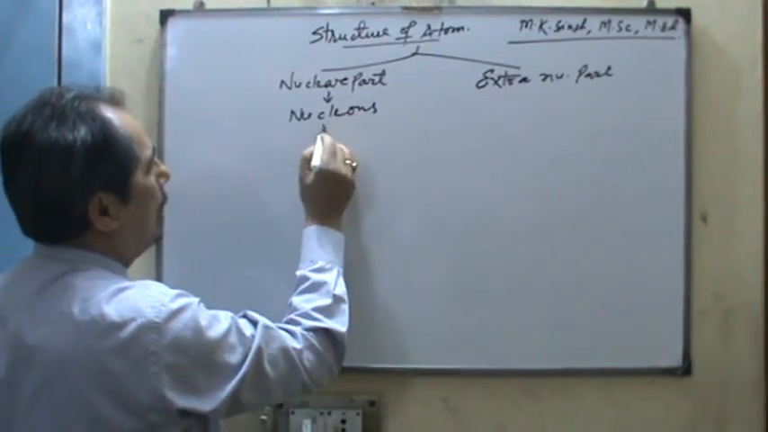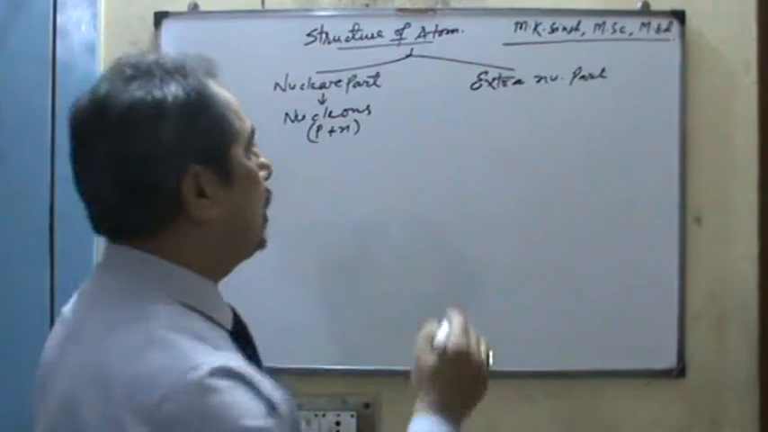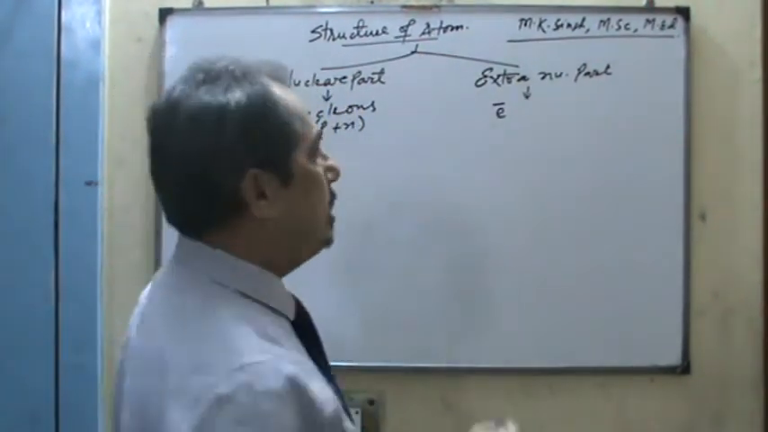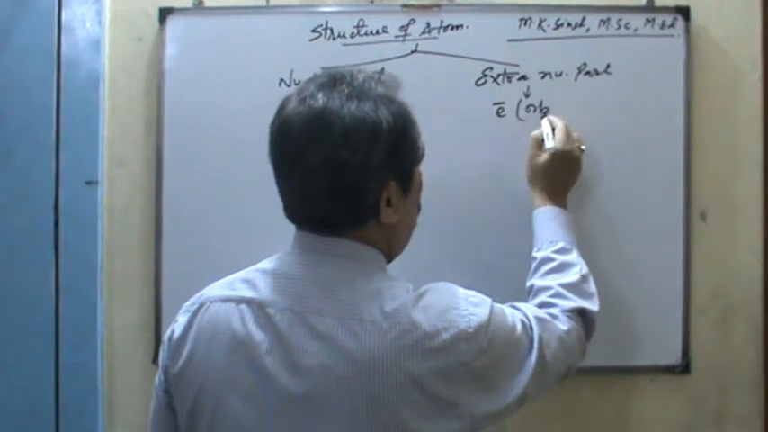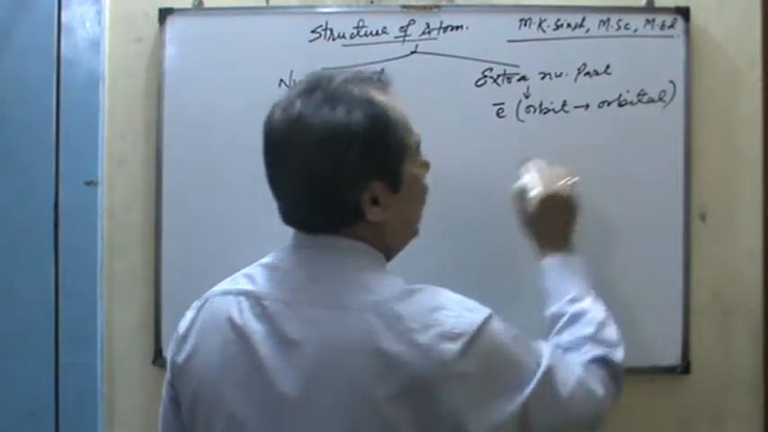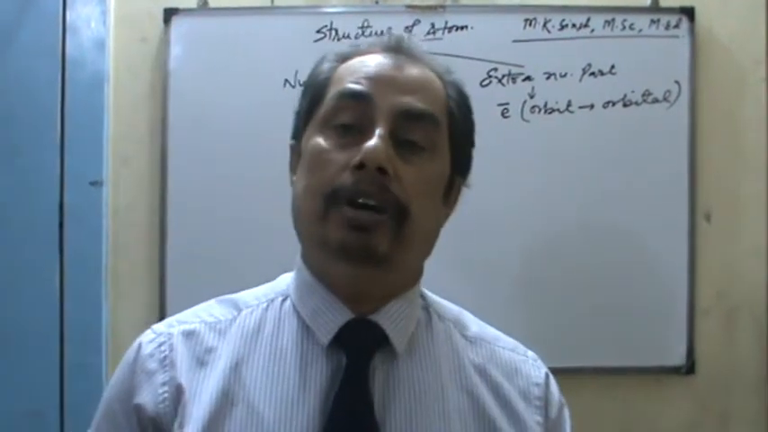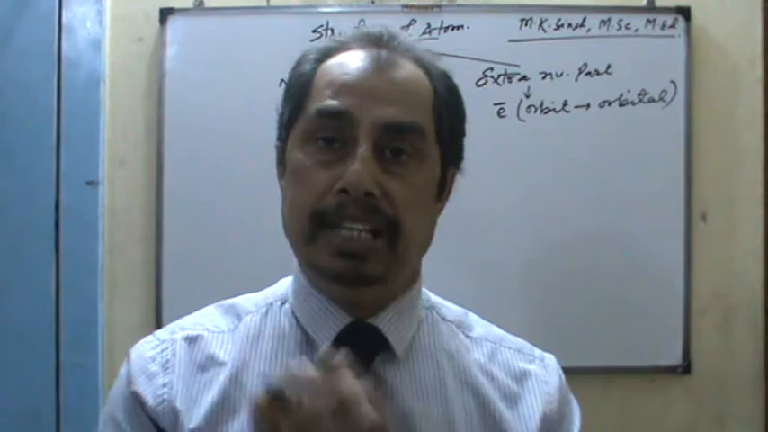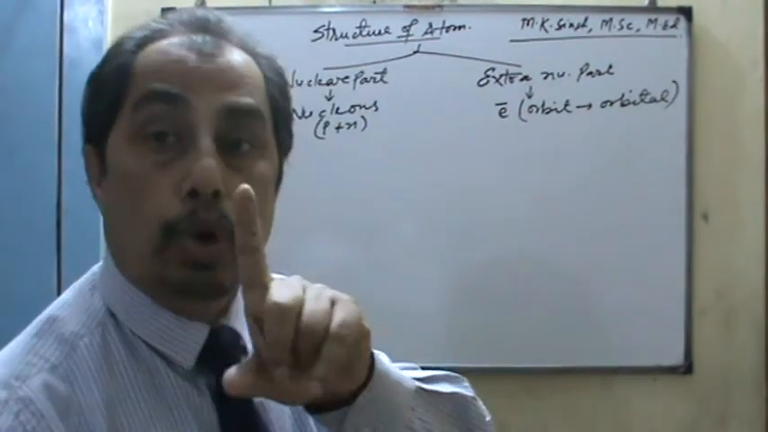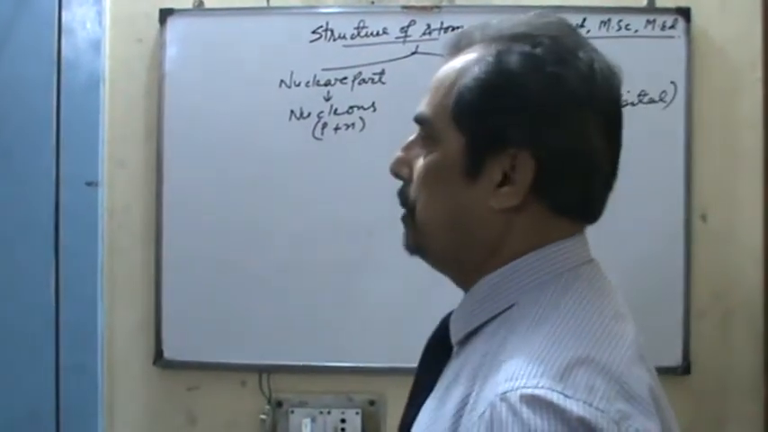Nucleons are composed of protons and neutrons. But the extra nuclear part is the electrons, which are present in orbit, and finally the orbit concept was changed and is known as orbital, where there is maximum probability of finding the electron near the nucleus. I will discuss that at the right time. Here there are two domains of the atom. One is the nuclear part and the other is the extra nuclear part.